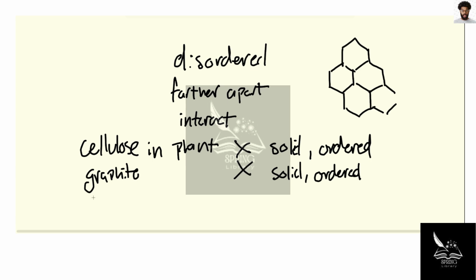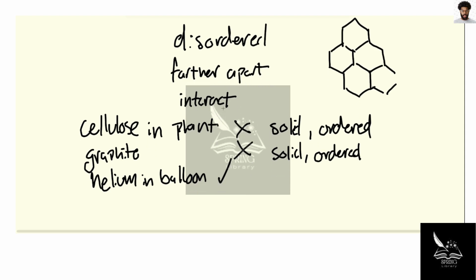Next, we have helium in a gas balloon or liquid ammonia. And I'm going to say yes, helium in a balloon is probably the best answer, right? We know that it's a gas, right? So that tells us that it's disordered.